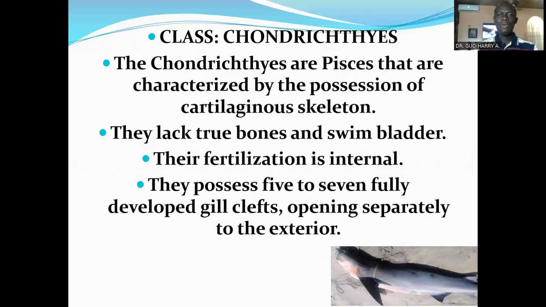But for these Chondrichthyes, the sharks, rays, and skates, fertilization takes place internally. And these organisms possess 5 to 7 fully developed gill clefts, opening separately to the exterior.